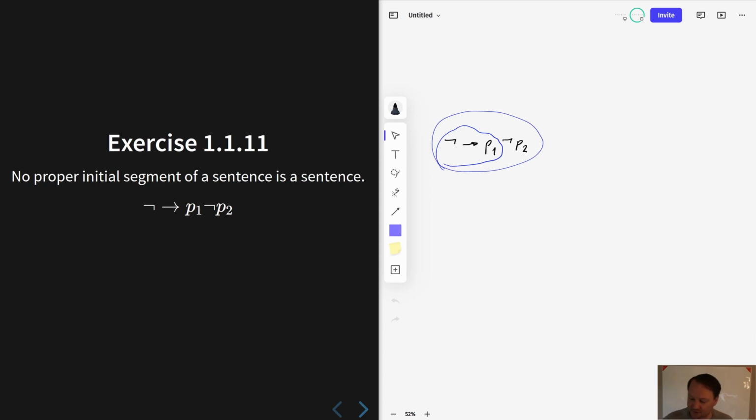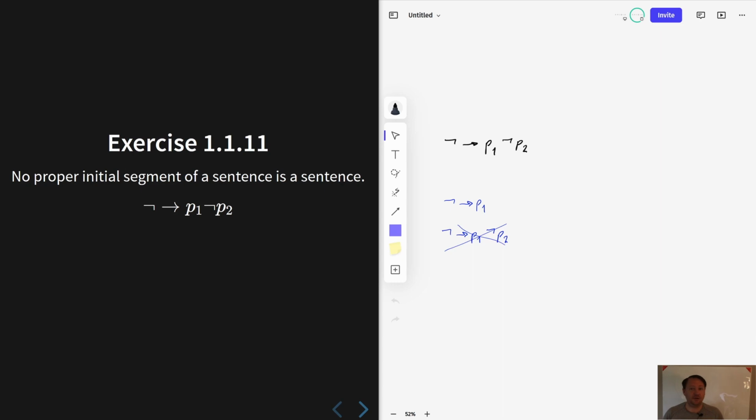So let's copy these initial segments over. This is one initial segment of the given expression. This is another one. There are many others. But this one, the whole expression, is the one that we're ruling out when we specify that we're talking about a proper initial segment. A proper initial segment is an initial segment that is not just the whole expression.